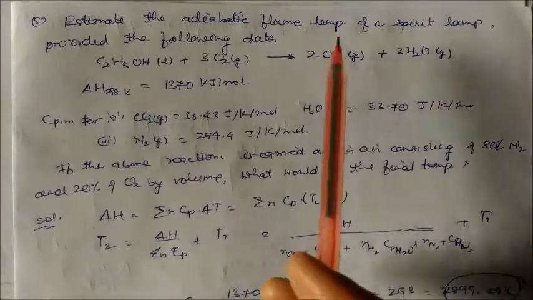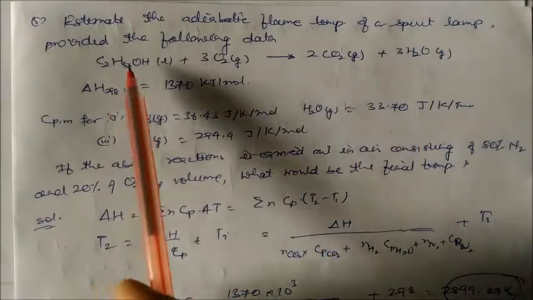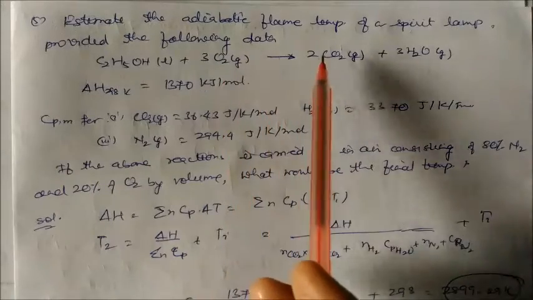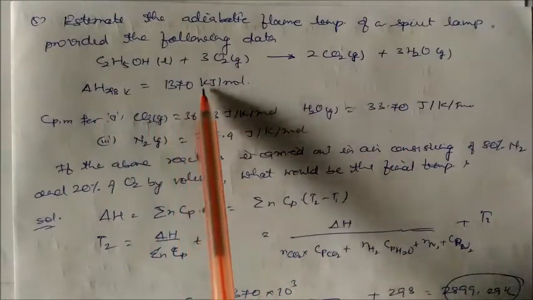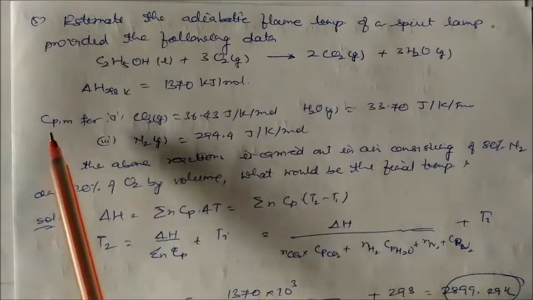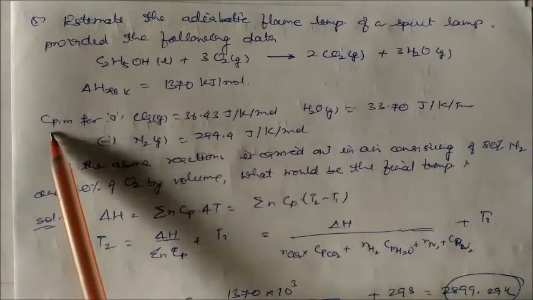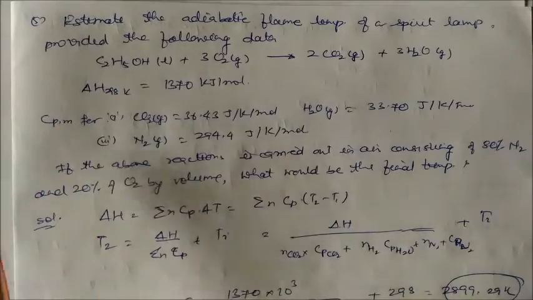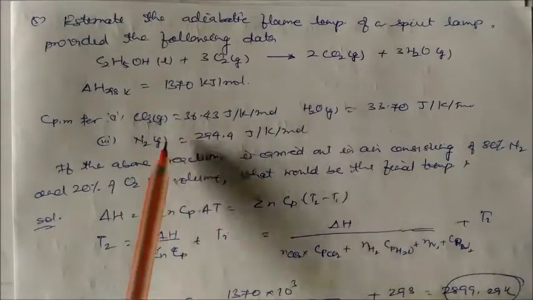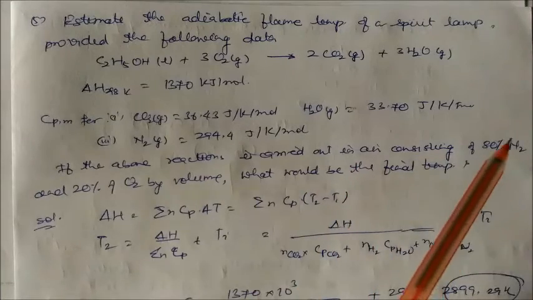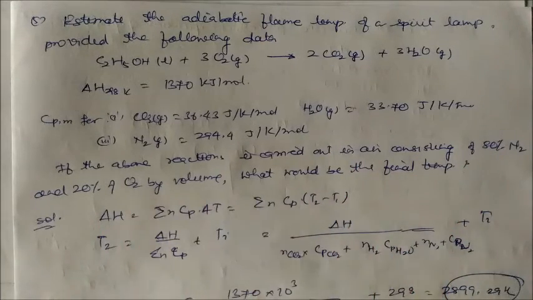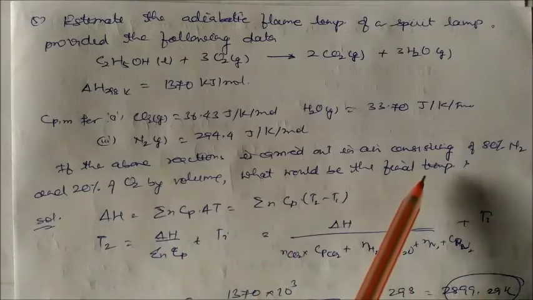Estimate the adiabatic flame temperature of ethanol. So this is the data. Ethanol is reacting with oxygen to give CO2 plus water, and the heat of reaction enthalpy is 1370 kJ per mole. The molar heat capacity at constant pressure is also given for carbon dioxide, water and nitrogen. If the above reaction is carried out in air consisting of 80% nitrogen and 20% oxygen by volume, what will be the final temperature?